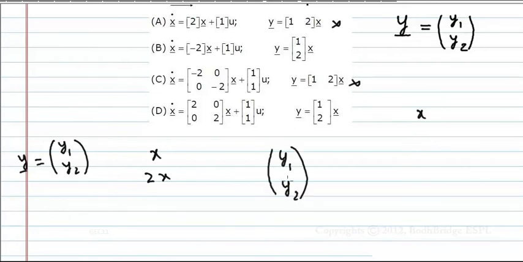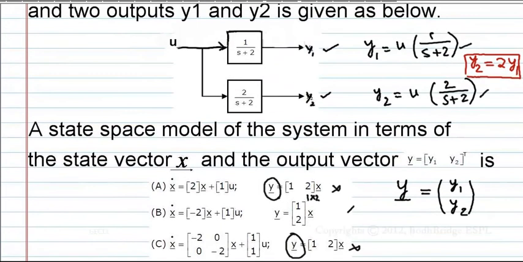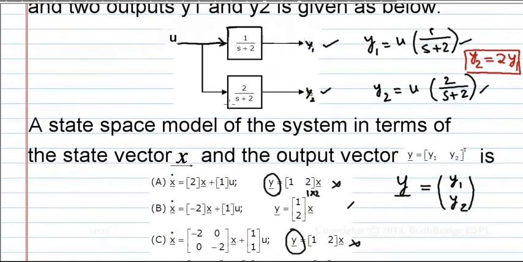Why? Because y1 comma y2 is to be of size 2 cross 1. But here it is not possible to get 2 cross 1. This is 1 cross 2 into, what can this be? 2 cross 2 or 2 cross 1. But it can never be a 2 cross 1 matrix. This also can never be 2 cross 1. Therefore these both cannot be an option at all. Therefore B or D only can be the option. Now let us start the actual question.